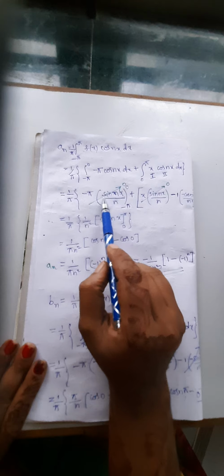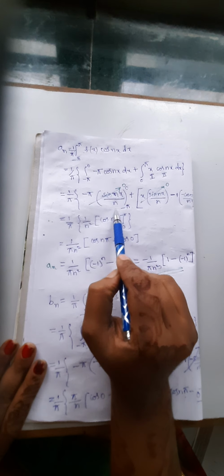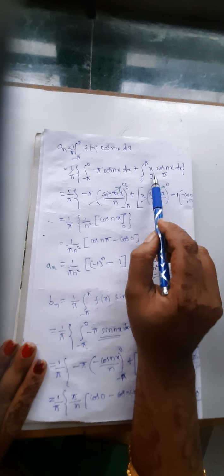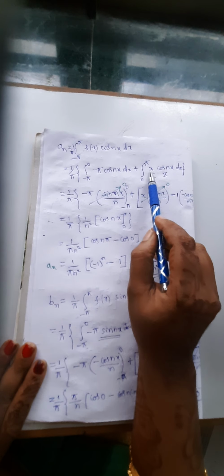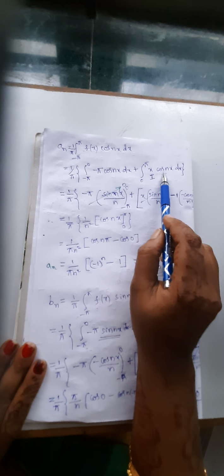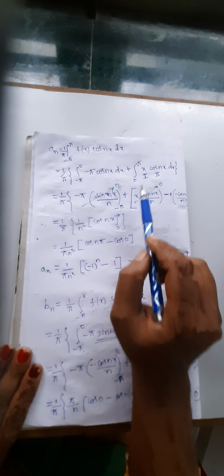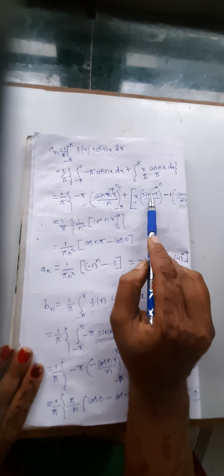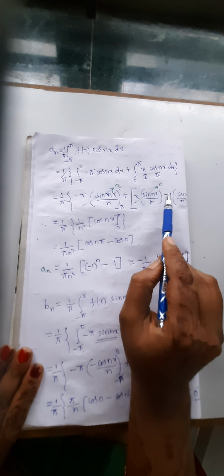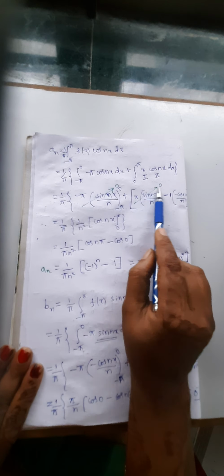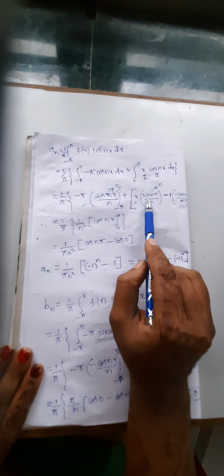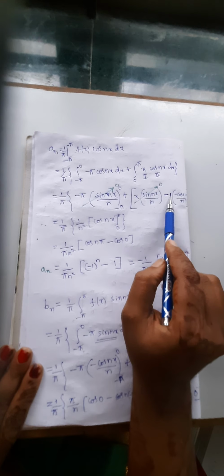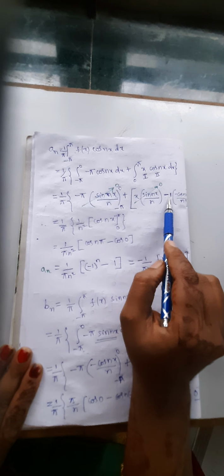It is sin nx divided by n. Then x into cos nx, we have two functions. Take the polynomial as the first function, trigonometric as the second function. That is, first function x, integration of cos is sin nx by n, minus differentiation of x is 1, integration of sin is minus cos nx by n square. Differentiation of 1 is 0, we have to stop here.